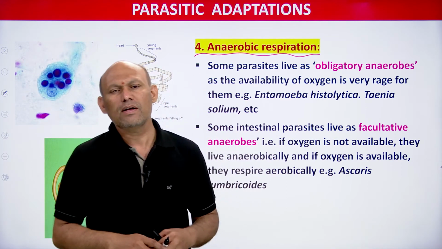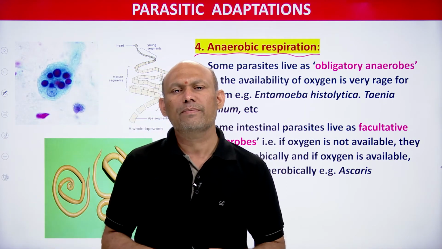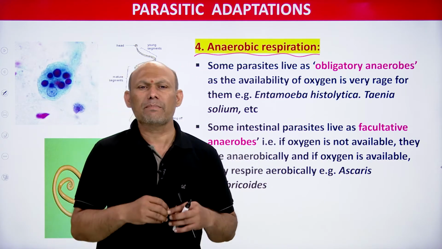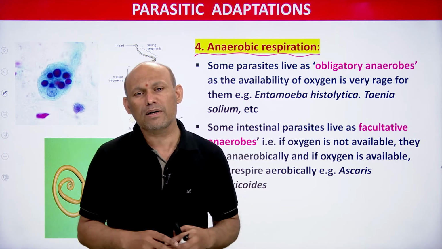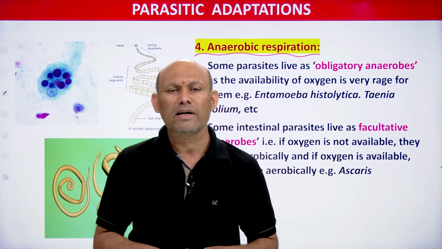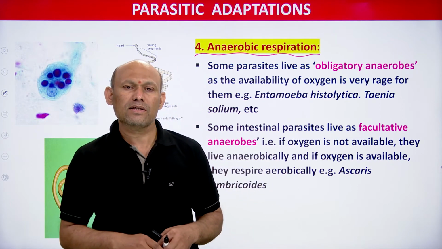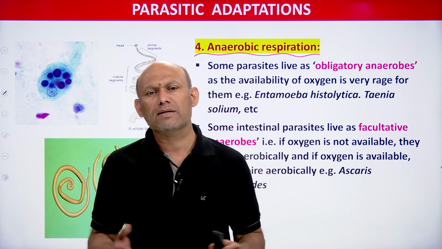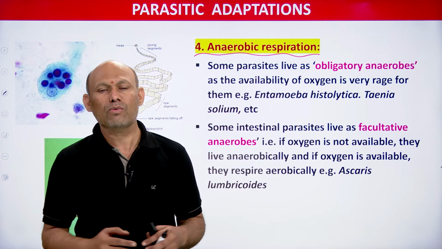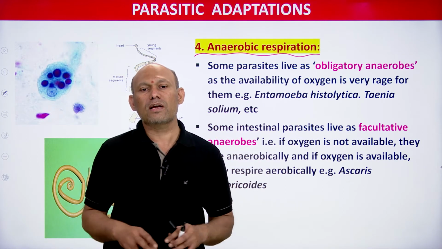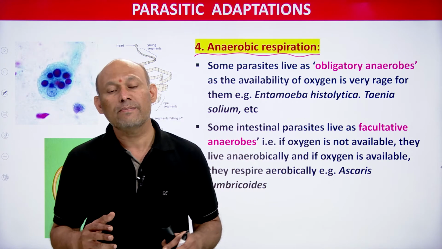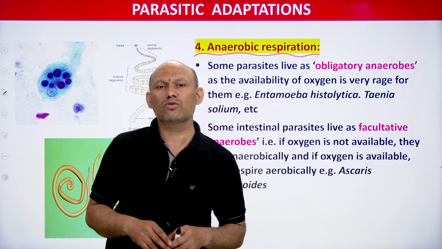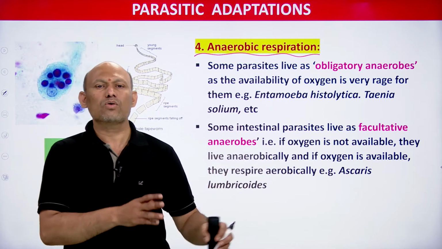for their survival. And when an organism is not depending upon oxygen for its survival, it lives completely in absence of oxygen. If it lives successfully in absence of oxygen, such organisms are called obligatory anaerobes, students. So some parasites are obligatory anaerobes, meaning in absence of oxygen also they can survive. This enables these parasites, obligatory anaerobes, to live successfully in the host body, students.